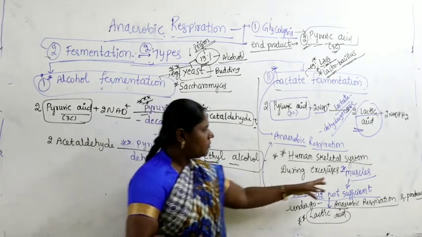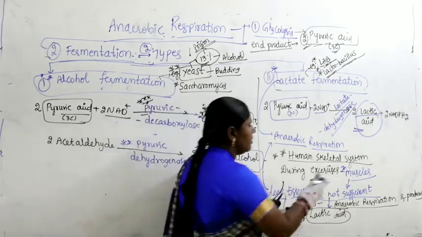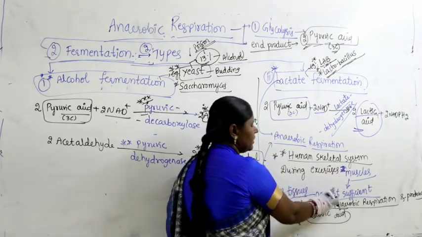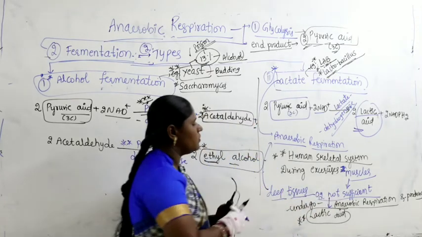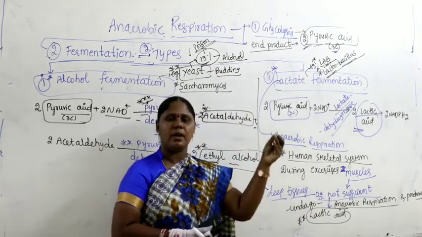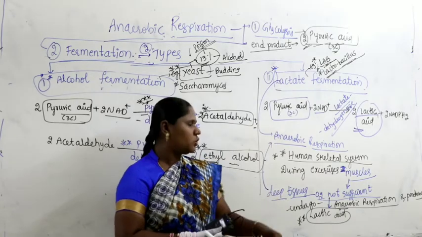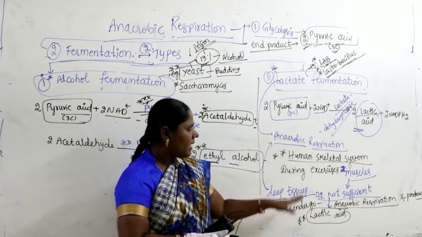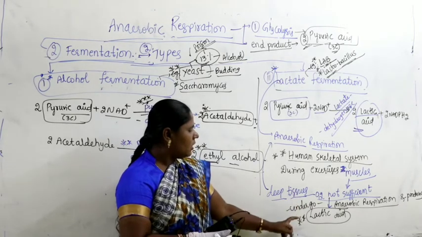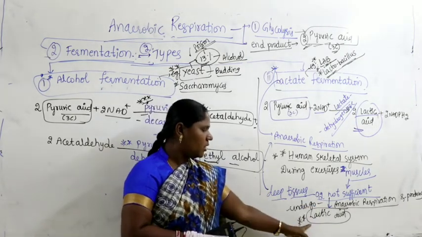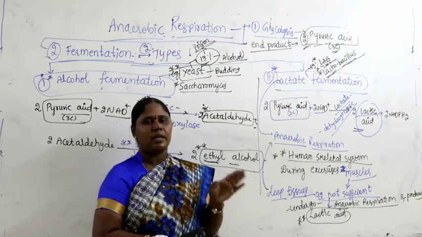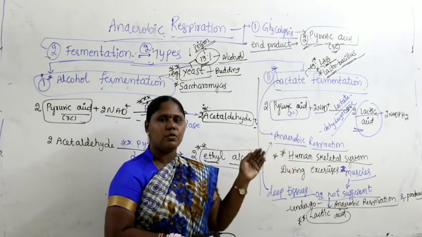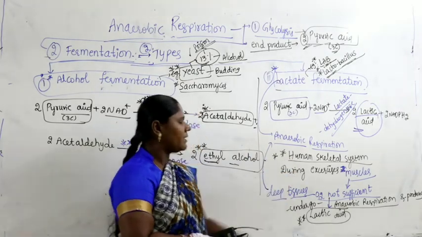at that time in muscles, oxygen is not sufficient for the deep tissues. Oxygen may not be supplied properly to the innermost deep tissues. So oxygen is not properly supplied to the deep tissues. As a result, within the deep tissues, it undergoes anaerobic respiration and produces what is called lactic acid. So lactic acid fermentation can even occur in the human skeletal system at the time of exercise.